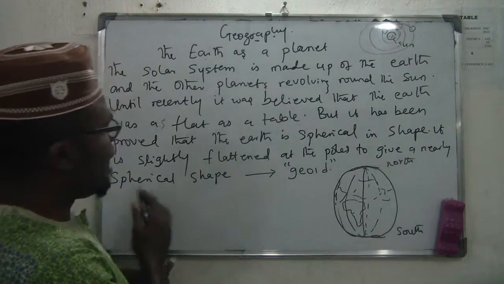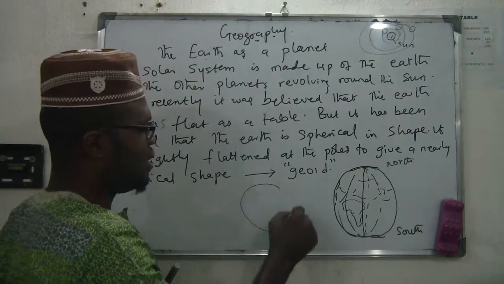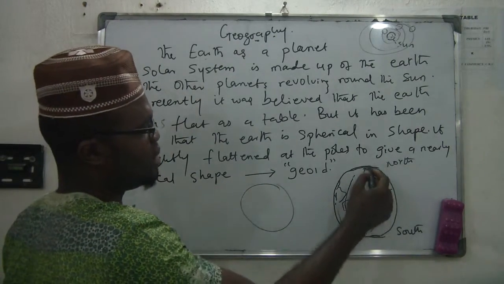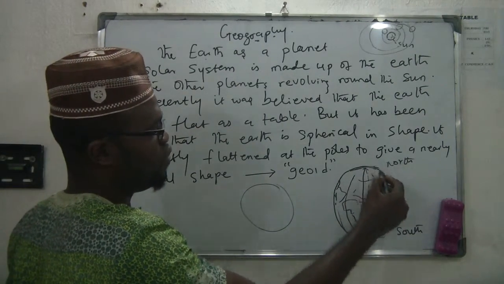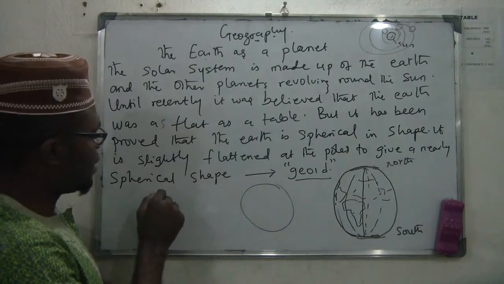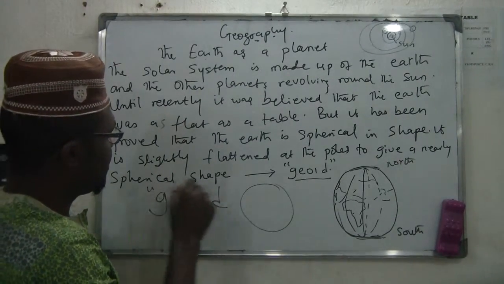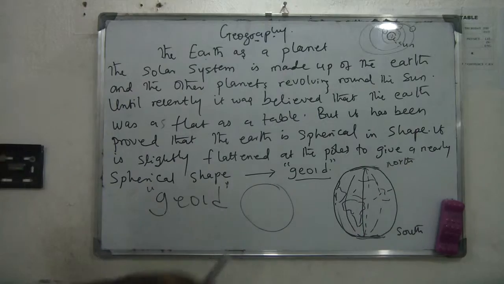To give it a nearly spherical shape, that means that the Earth is not a perfect sphere. It's not a perfect sphere, but it's a sphere that is flattened at the poles, to give it a shape known as geoid. So this is actually the shape of the Earth. Geoid. So the shape of Earth is geoid.